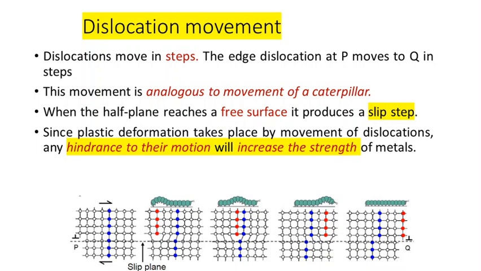This is analogous to the movement of a caterpillar. From one atom to the neighboring atom, it is moving like a caterpillar. In this way, the edge dislocation plane is moving from one extreme end to the next extreme end.